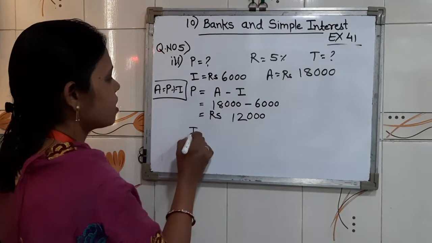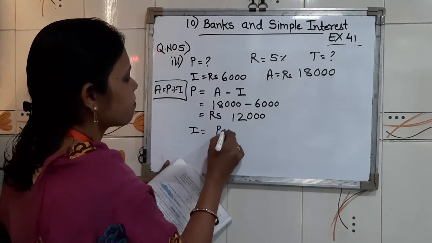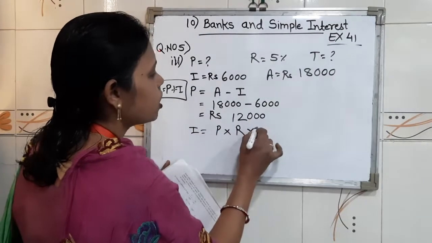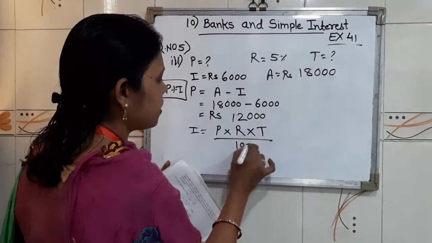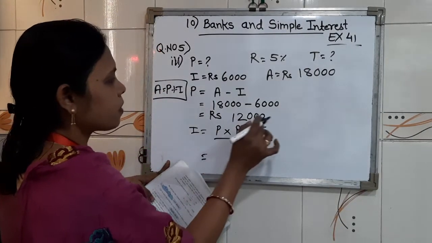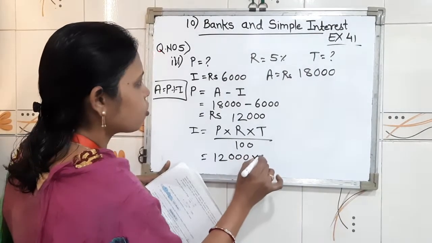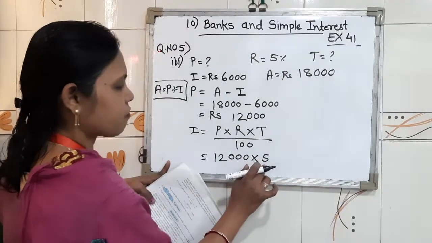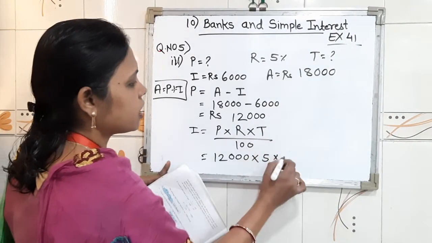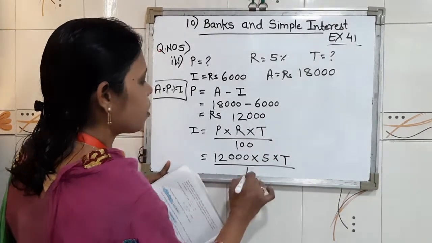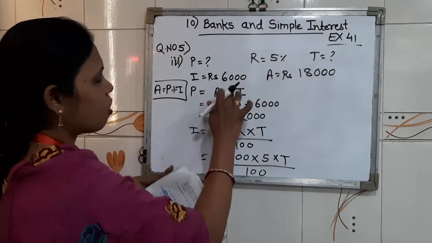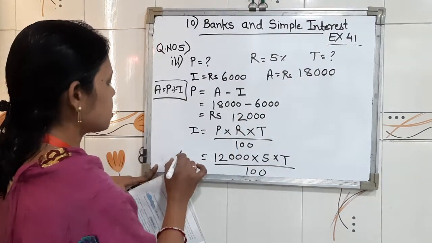That is I equals principal into rate of interest into time upon 100. So principal we just got, 12,000, into R, that is rate of interest 5, into T, which we are going to find out, upon 100. And I is already given in our question, 6,000.